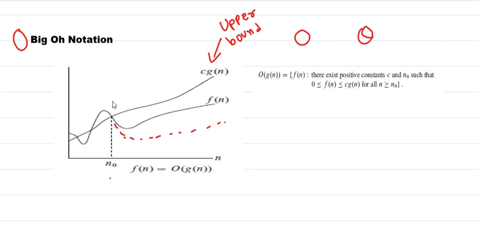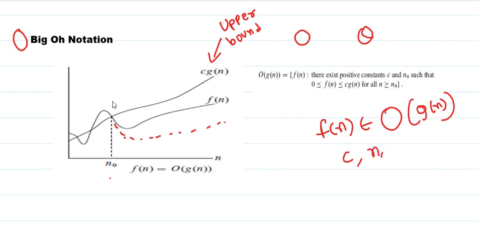Now whenever we try to show that a particular function belongs to, let's say, big O of g of n, we just need to find two constants: one is c and the second is n naught. So instead of finding c1, c2 and n naught, here we just need to find c and n naught such that the relation 0 is less than or equal to f of n, less than or equal to c times g of n, is true. In other words, after a certain point, let's say after n naught, my function cannot take values more than c times g of n.